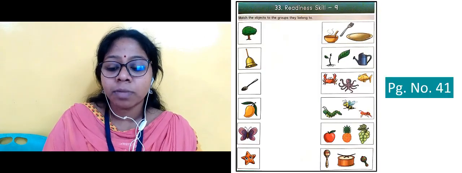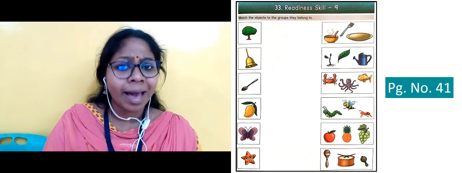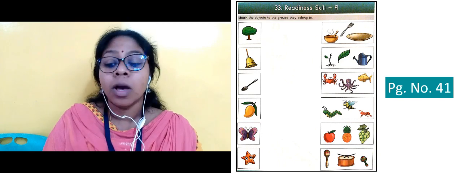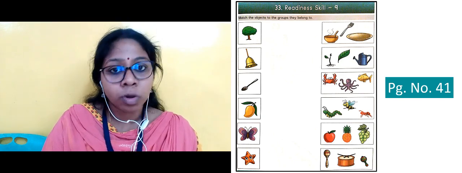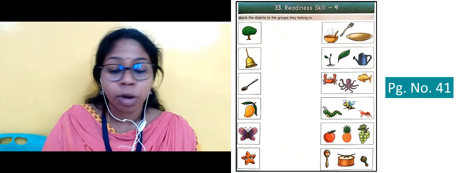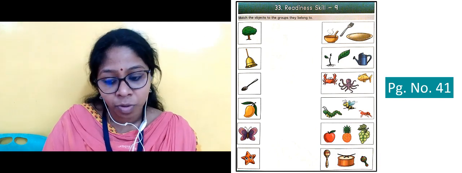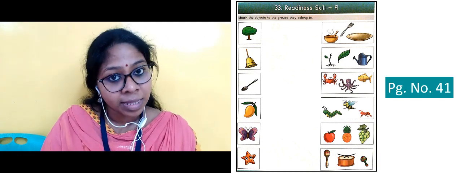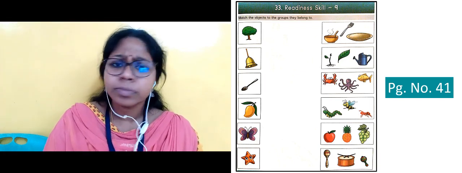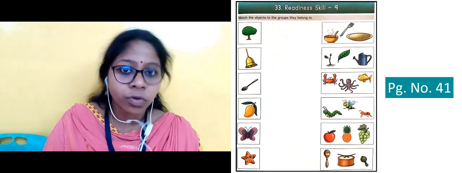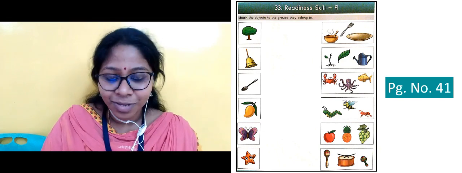Okay. And in the next slide on page number 41, readiness skill 1. Okay, in this also identification. For example, you were given a tree first, and on its right side a group of images. In that, the second one is a small plant like a root, then leaf and water. So if a tree has to be formed, these will be the stages before the tree, right? A small plant, then leaves come from it, and when we give more water, it becomes a tree. So you have to identify the relation between the images and then match it, right? Yes. So you have done that also very well. Okay. Yes. So practice that also very well.